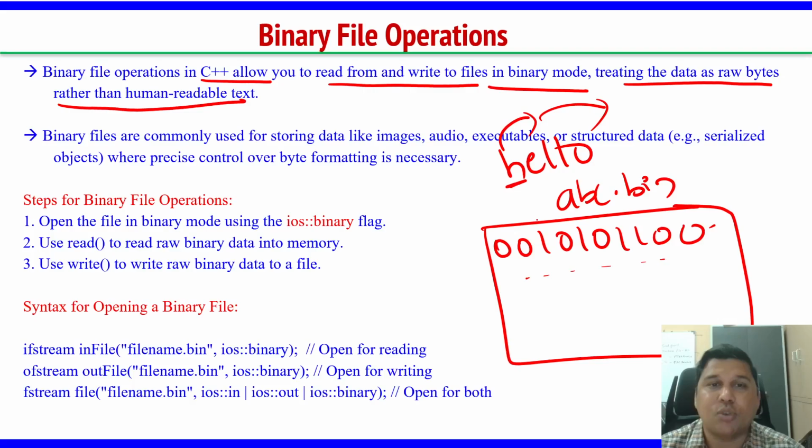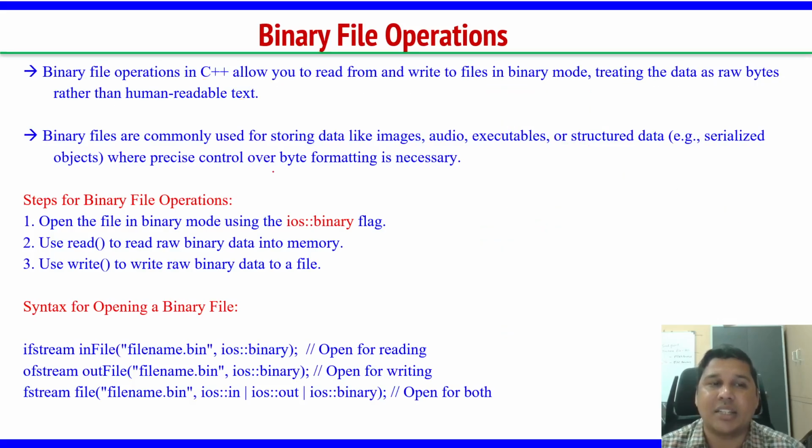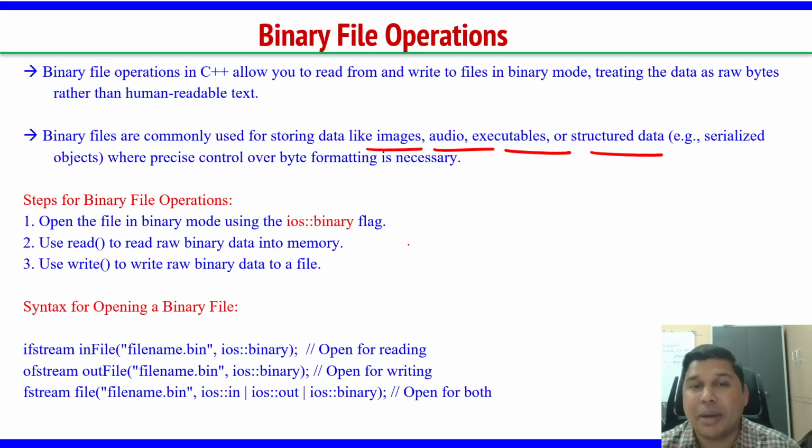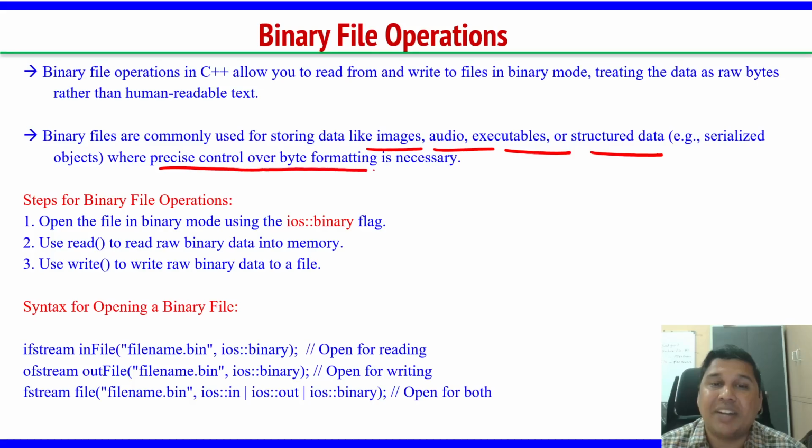So this binary file, maybe abc.bin, will have all zeros and ones like this. Why do we have to study this binary file? Because binary files are commonly used for storing images, audio, executable files, and data. Whatever data you want, you can store in the binary format, where precise control over byte formatting is required, meaning the data is stored perfectly in binary bits.